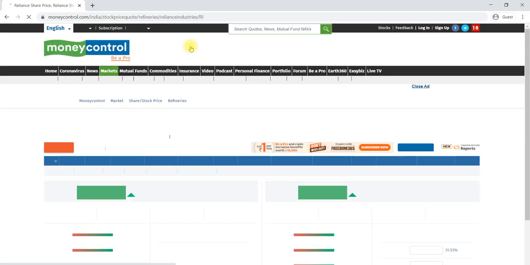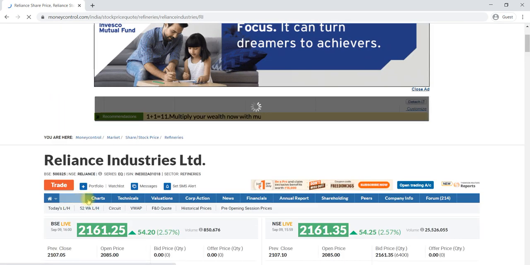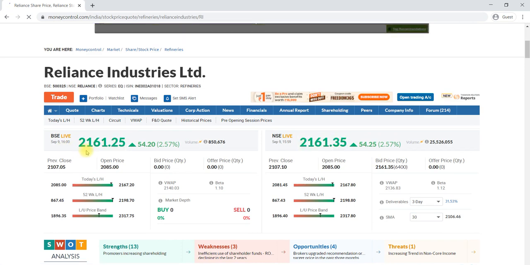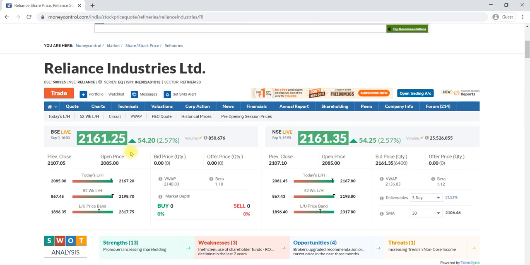When I search this company, it shows the price of the particular stock, the price of the stock today, 2161 rupees 25 paise. This is the stock price it is showing, right?